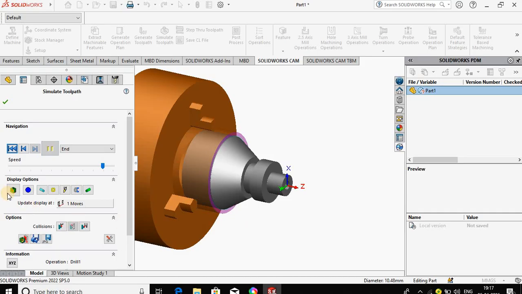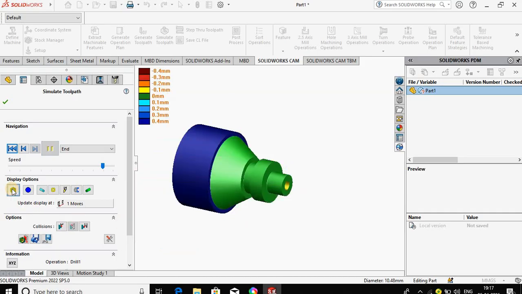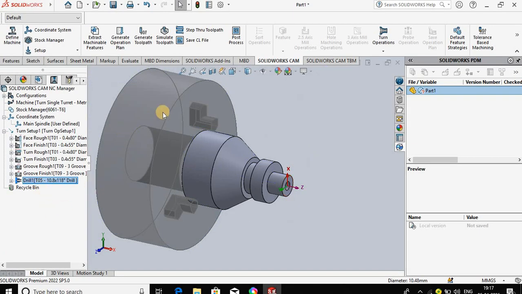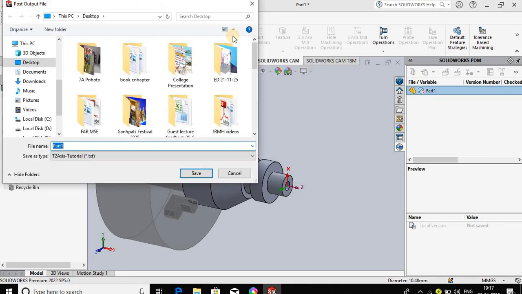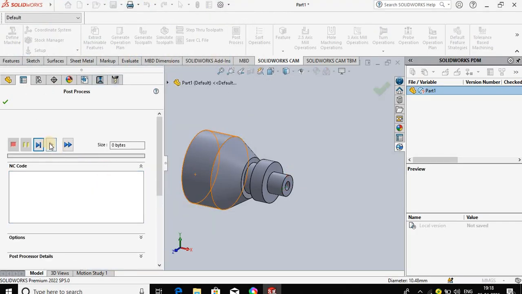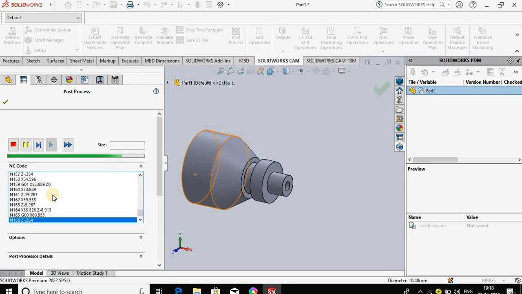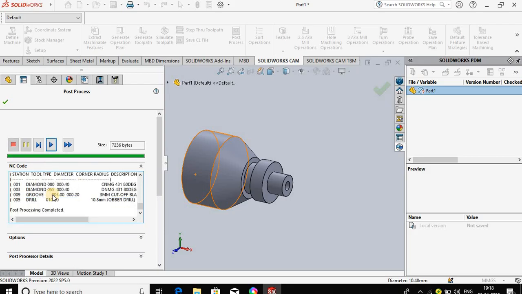And then the drilling operation. You can check with the display option. So this is the final job. The green portion shows the actual final dimensions. All operations are completed, then press OK. Then go for the post process operation for the G code and M code generation. Select the desktop, save, then play. You can see the number of operations and the tool selected. Then press OK.